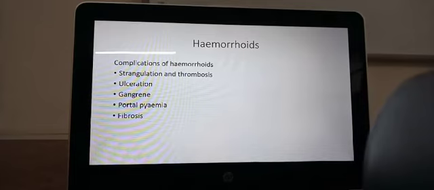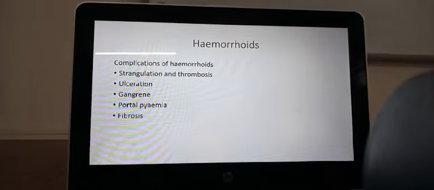If this becomes infected, infection can travel up the rectal veins through the inferior mesenteric vein into the splenic vein and into the portal system. So you can get portal pyemia. Into the hepatic portal system you can get portal pyemia. So the liver also can get infected.